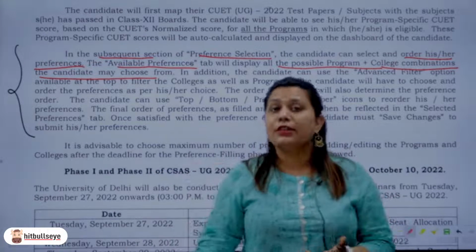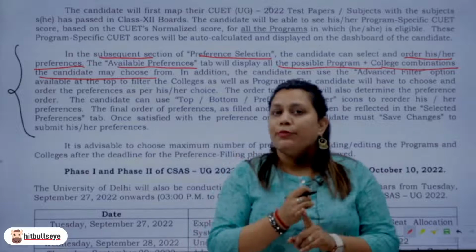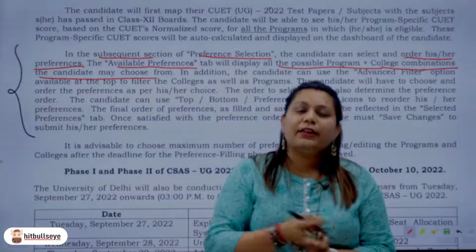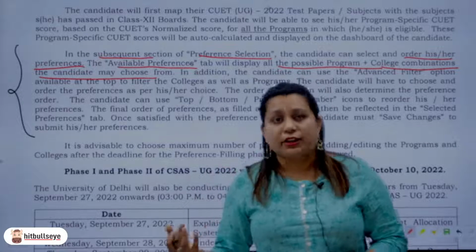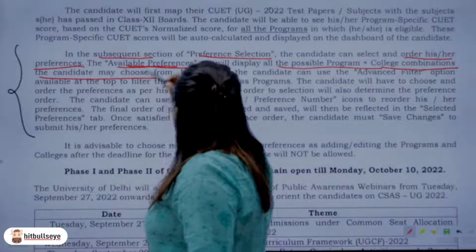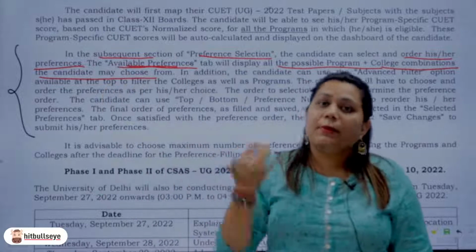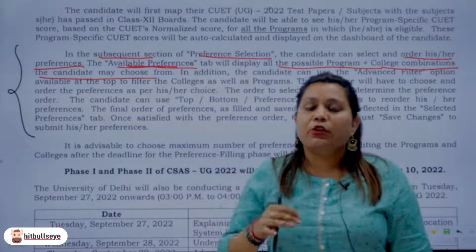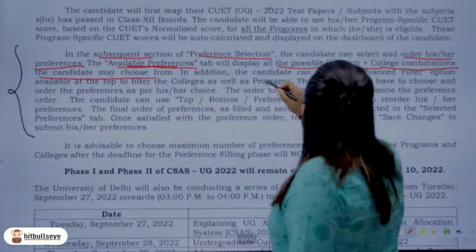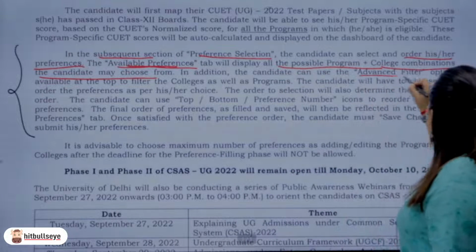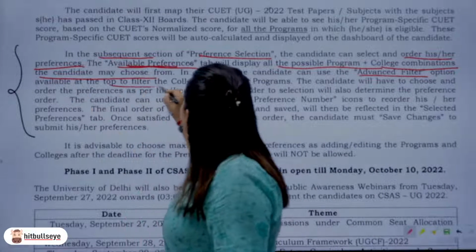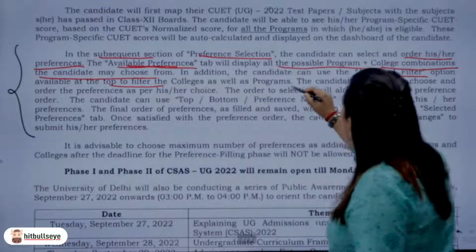So my preferences would vary basis the subjects that I have chosen, basis the stream that I had in my 12th standard, and basis the scores that I have received in the CUET exam, right? So from the available preferences in that tab, you are going to choose your favorite colleges and your favorite courses. In addition, the candidate can use the advanced filter option available at the top to filter the colleges as well as the programs.